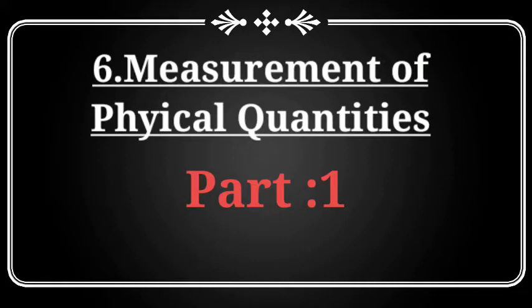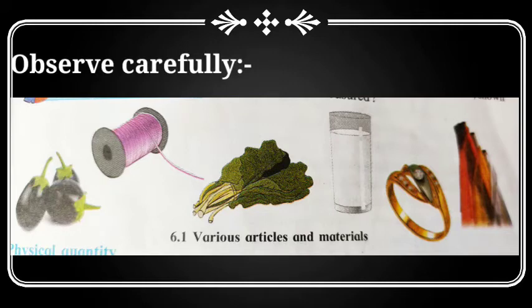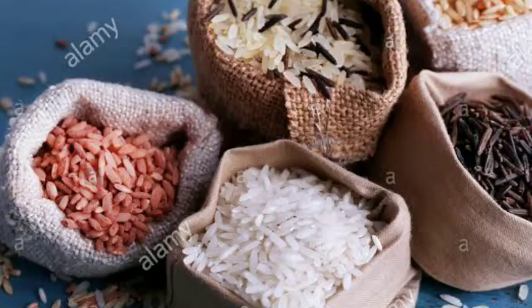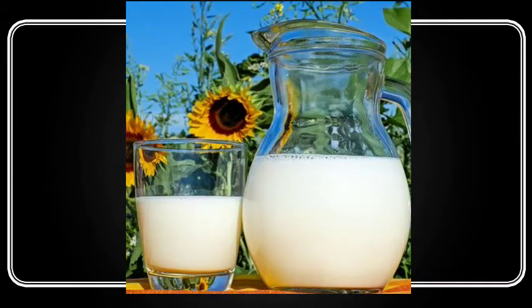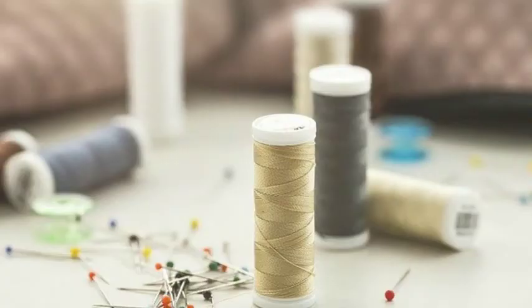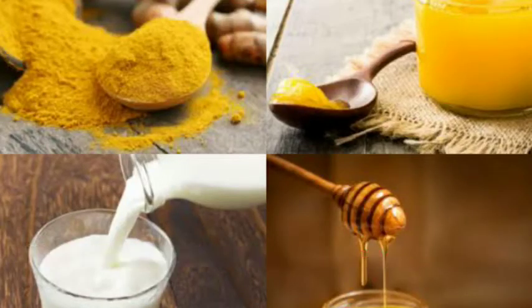Dear students, observe carefully this picture and think. In our day-to-day life, we measure many things such as fruits, vegetables, food grains, clothes, thread, temperature of our body, and so many different solid, liquid, and gaseous substances. Look at the pictures and tell how these substances are measured.